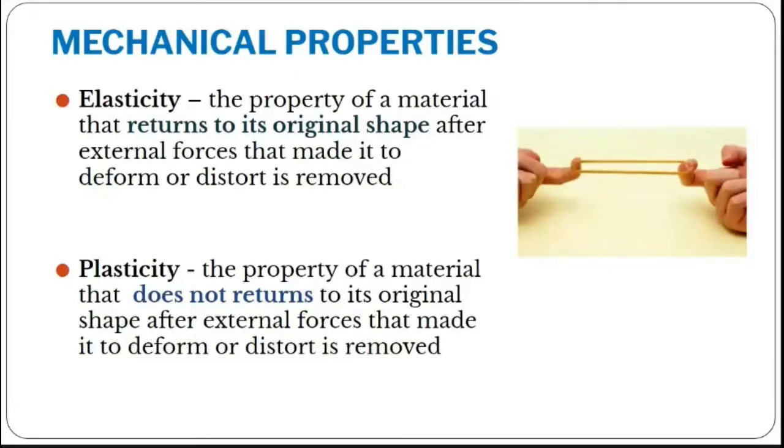So this stage we call a plastic stage, and that property we call plasticity, right? All materials will have these two properties. One is elasticity, the other one is plasticity. When you apply a small amount of force, you have elastic property. When you apply more force, then it goes to plastic property. This can be defined and explained better in a stress strain diagram. We will discuss it later, right?